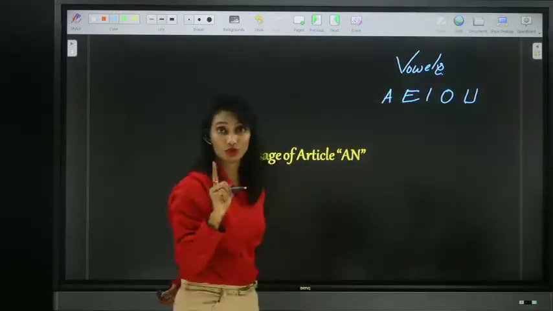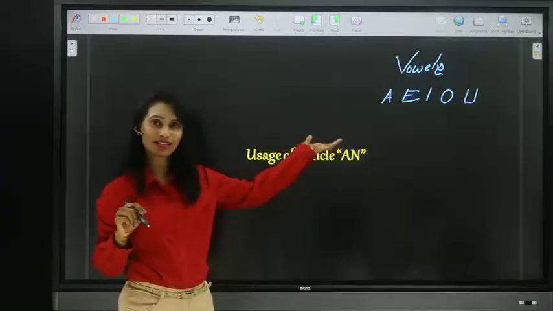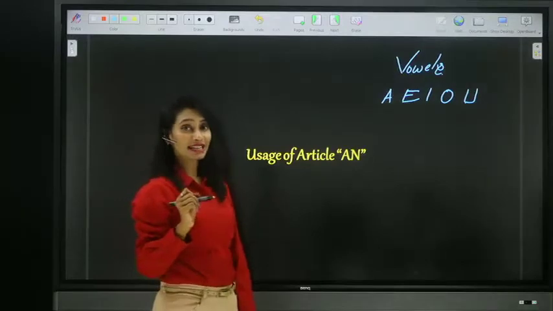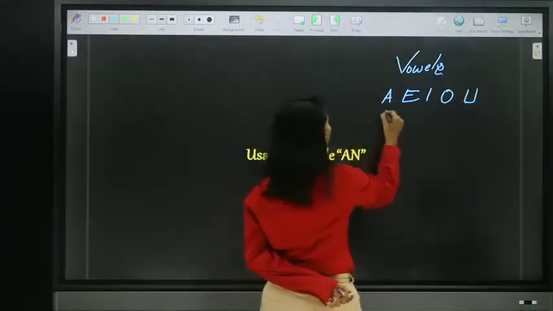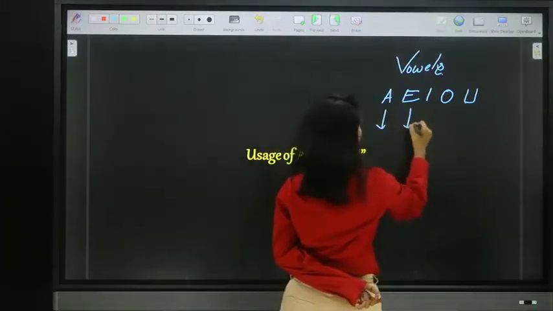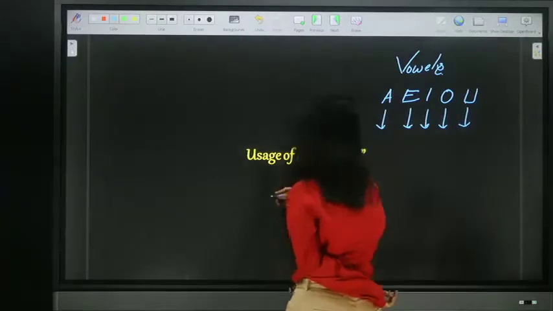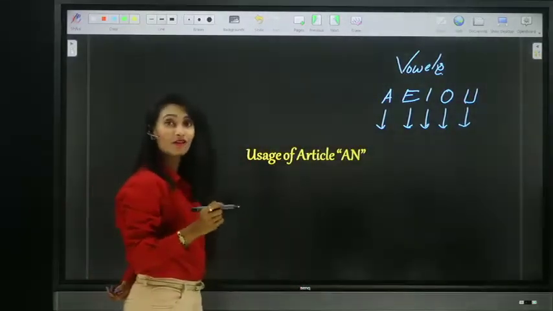No, no. You should not take those letters as vowels. Instead, you should understand it is not a letter, it is the sound of that letter. It is not A, E, I, O, U, it is the sound of A, E, I, O, U, which is acting as a vowel.